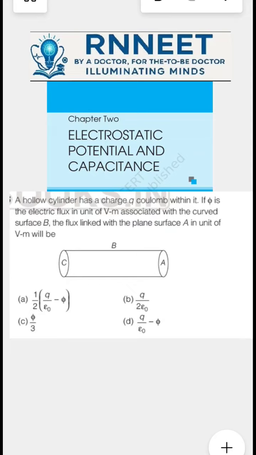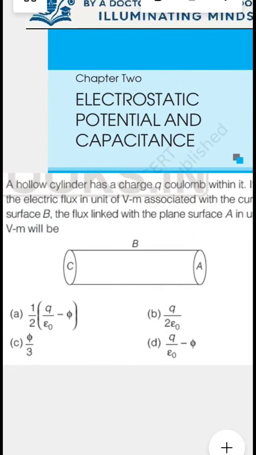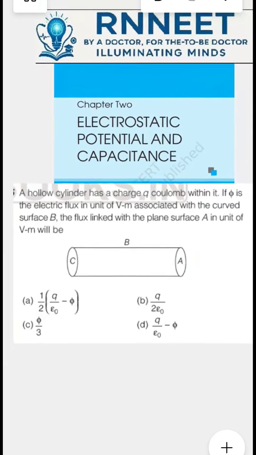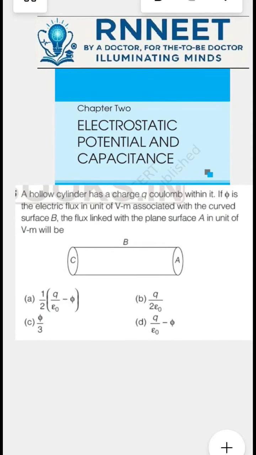The question looks simple, but it's an interesting question on capacitance. It asks: a hollow cylinder has a charge Q inside it, and the flux through B is given in the voltmeter as phi. He wants you to find the flux through the plane surface A.